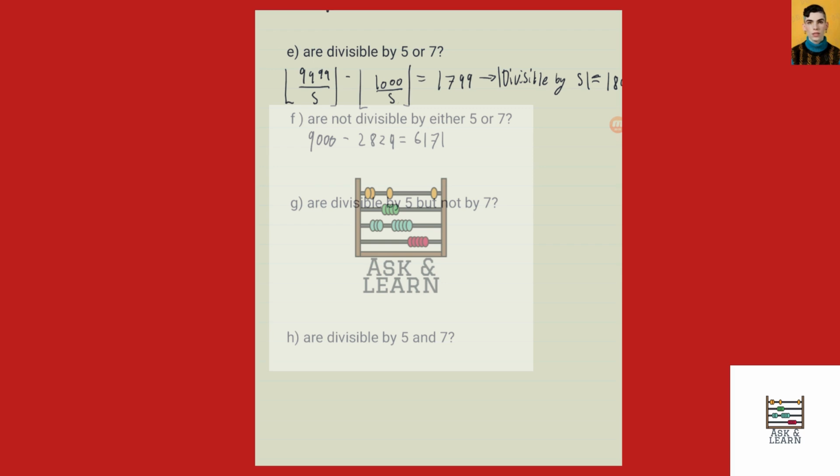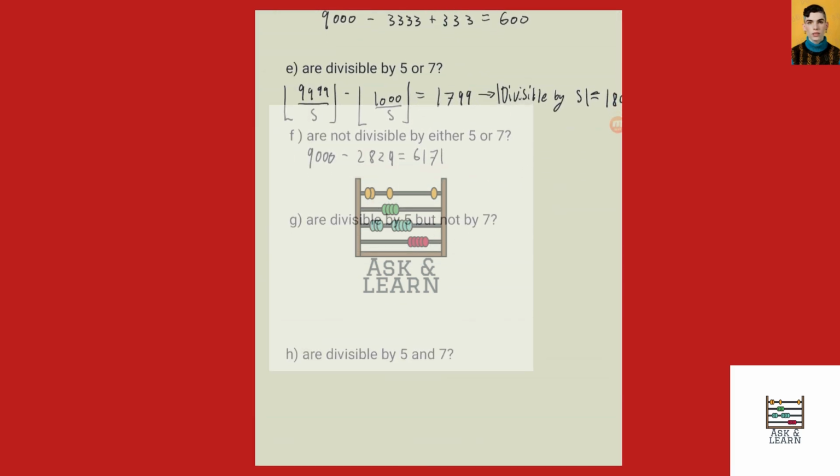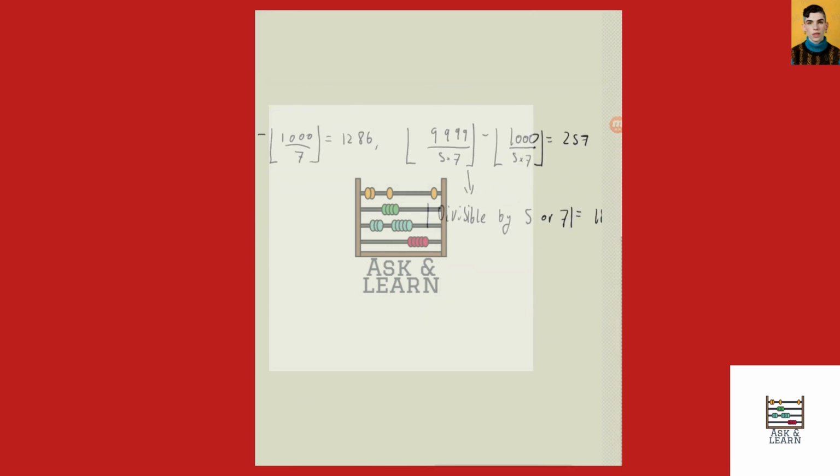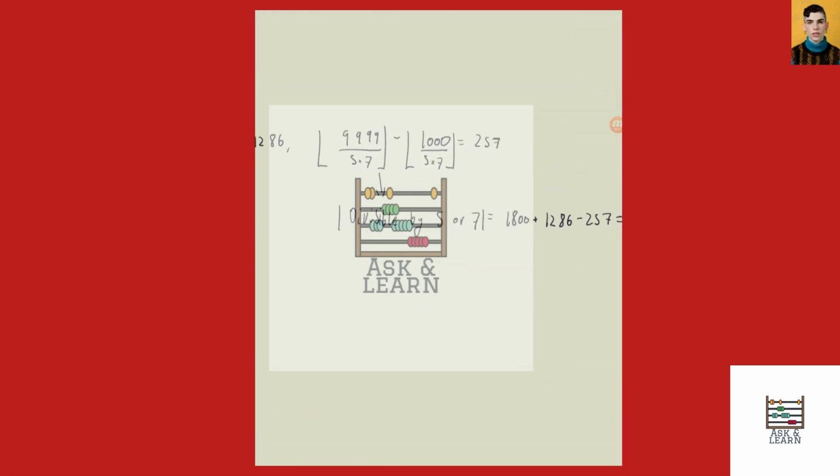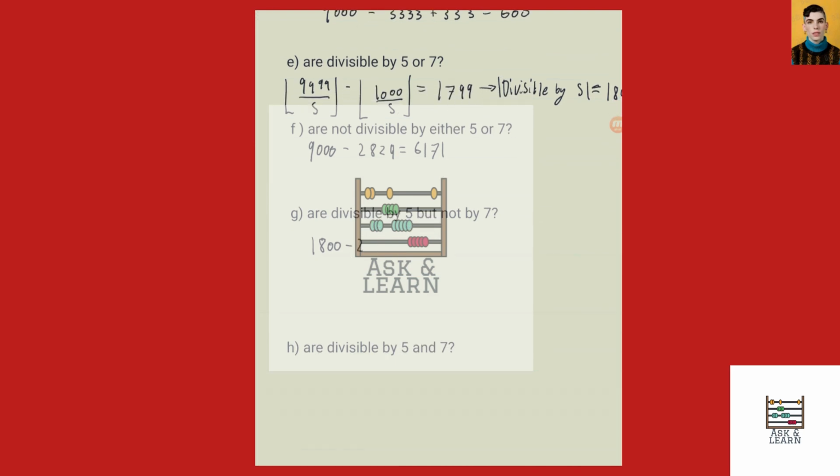For part G, we want to find the number that are divisible by 5 but not by 7. We can figure it out by taking the number that are divisible by 5 and subtracting off the number that are divisible by 5 and 7. So that would be 1,800, the number divisible by 5. And then we found that the number divisible by 5 and 7 is 257. So the number is 1,543.